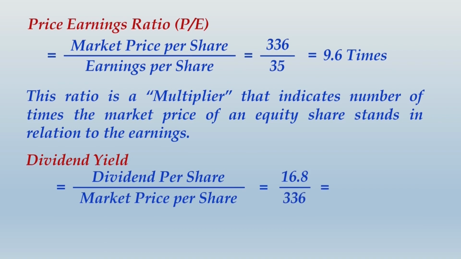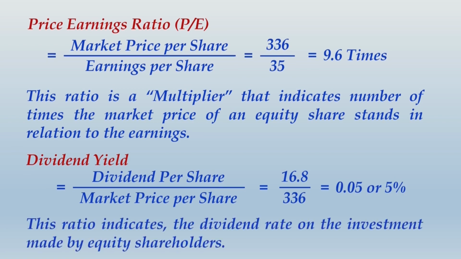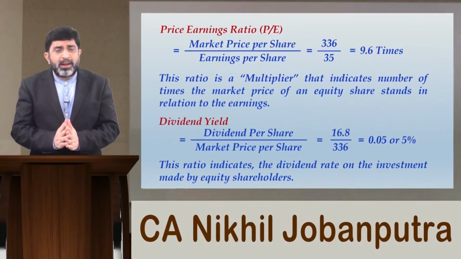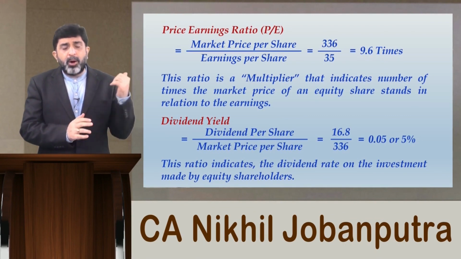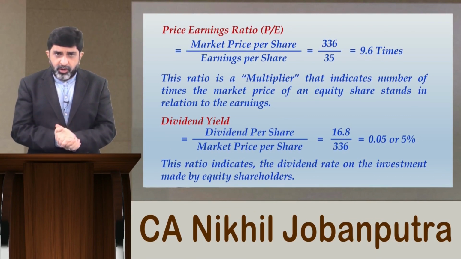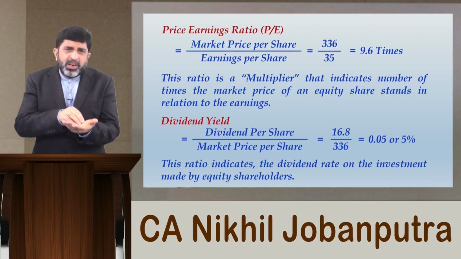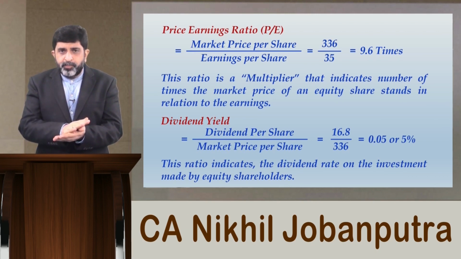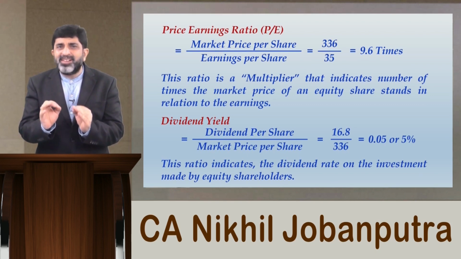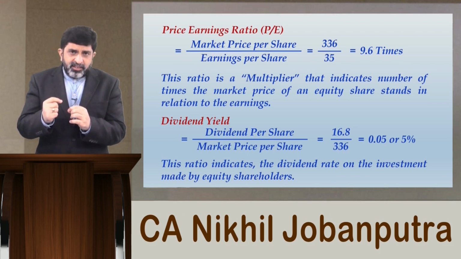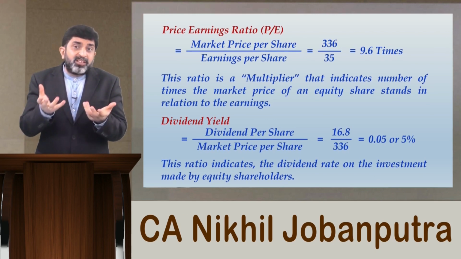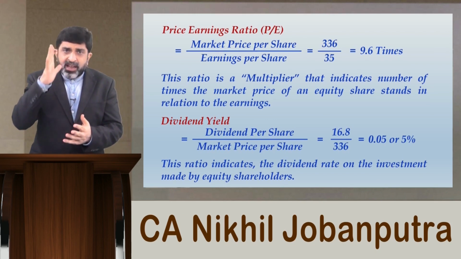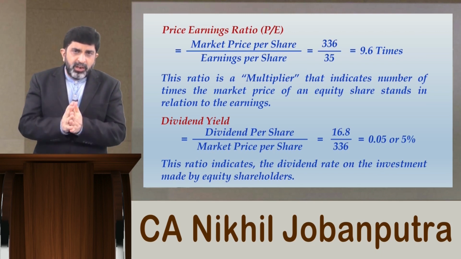Dividend yield, you have learned very well with the dividend chapter already. Please understand one very important factor about price earning ratio. Computation-wise it is very simple. You take the numerator as market price per share and the denominator as earnings per share. Here in this case we are getting 9.6 times. What is the indication of this and what is the utility of this? This ratio has a very high degree of utility.